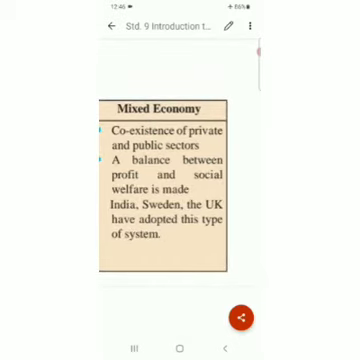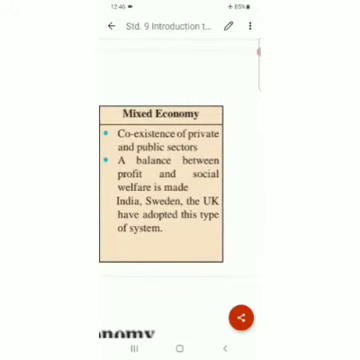Coexistence of private and public sectors. Some industries are under the private sector, some are under the public sector. Public means the government. A balance between profit and social welfare is made. Not only profit or not only social welfare, a balance is there between these two things. Now, which are the countries having this type of economy? India, our country, Sweden, the UK, United Kingdom, England have adopted this type of system.